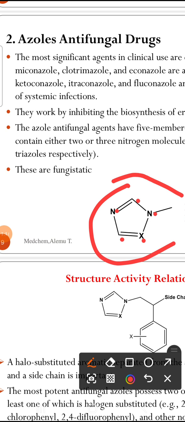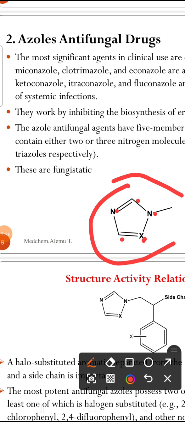Therefore, it is a heterocyclic compound. Here, we have X, which may be carbon or nitrogen. When X is carbon, it is known as imidazole. When X is nitrogen, they are called triazoles.